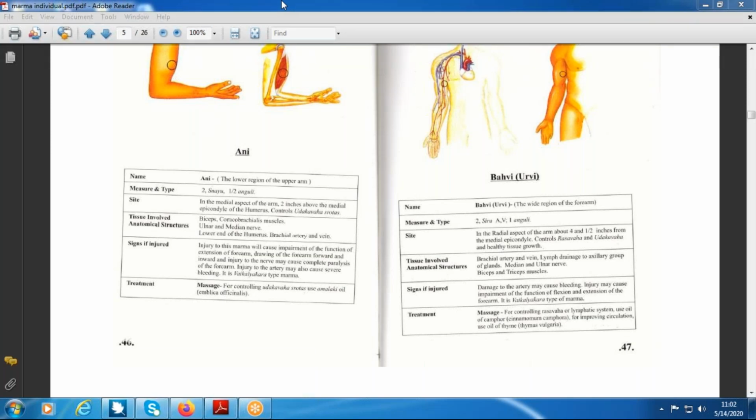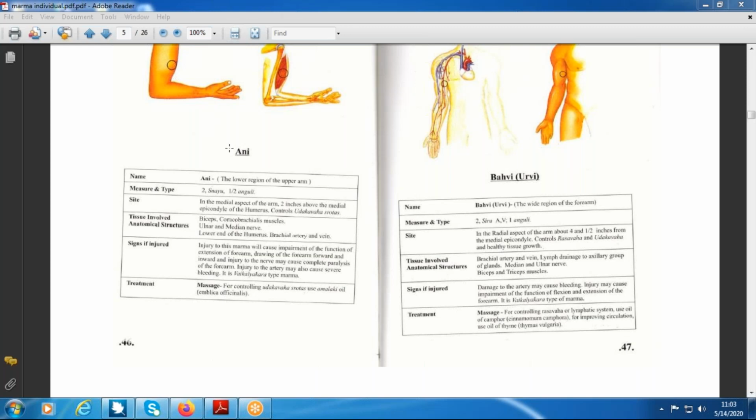Are you there? Yes, sir. Suppose if I say Ani marma, how many Ani marmas will be there? 4. Is it clear? 4 means 2 on the upper limb, 2 on the lower limb. Because I have to discuss both today, upper limb and lower limb. Only a few exceptions are there regarding a few marmas. So first I will complete all the remaining portion of the marma, then we'll discuss which are the name changes in the upper limb and lower limb.